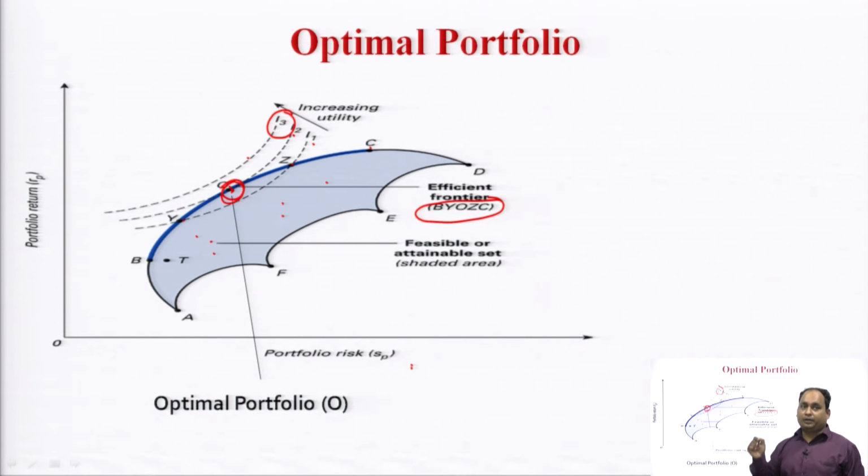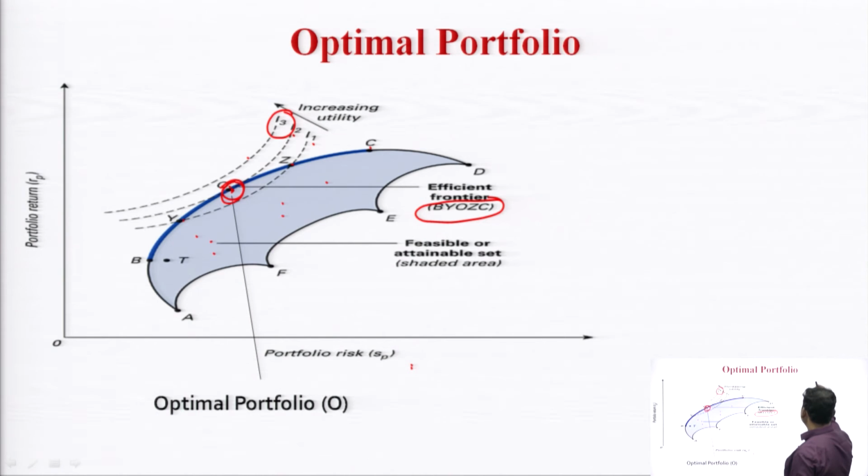One of the major points under this Markowitz theory is this: investors are risk averse investors. Investors always prefer the higher utility portfolio. Investor is indifferent on a single indifference curve, whether to invest at any point of the indifference curve. And last but not least, the investor always prefers higher return to lower return portfolio and lower risk to higher risk portfolio. Means investor always wants to establish a trade off between risk and return.